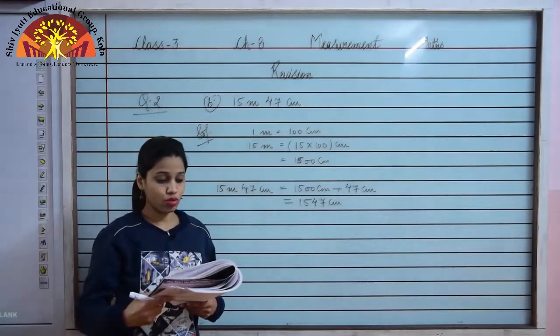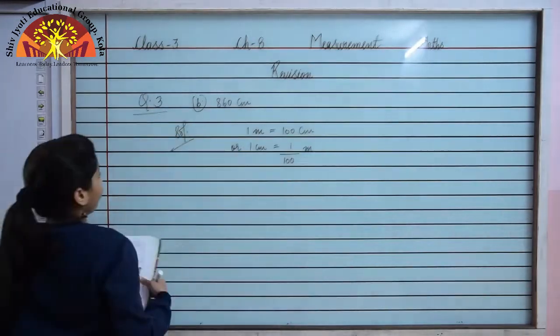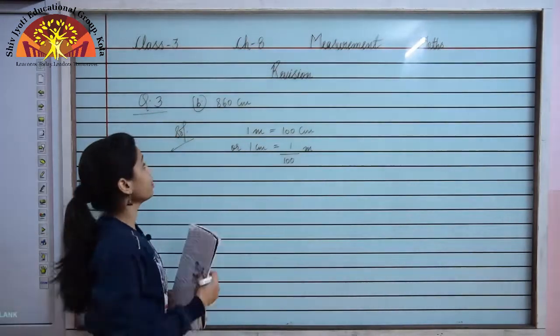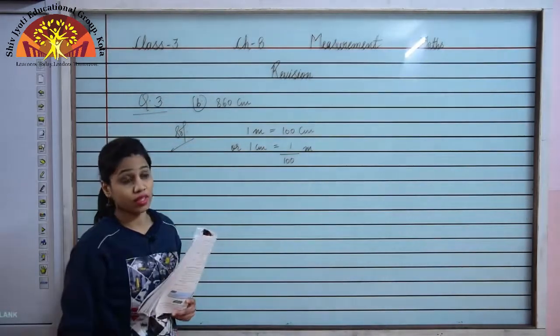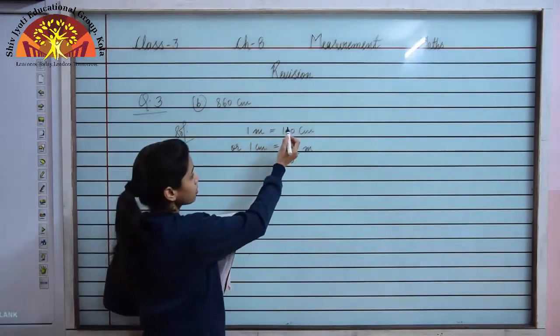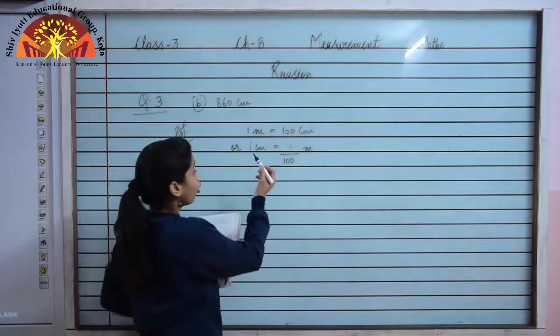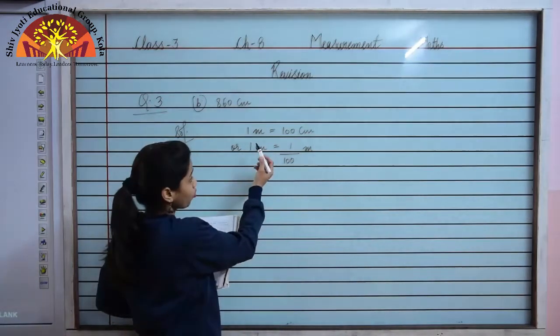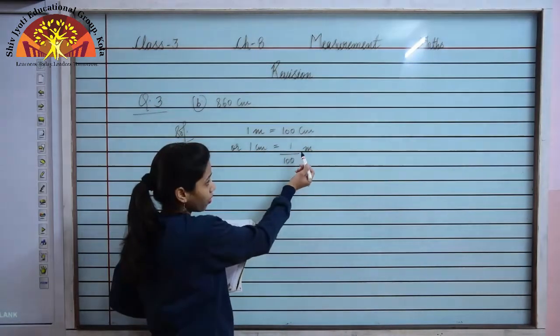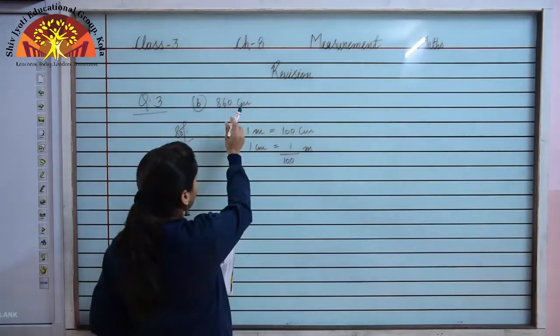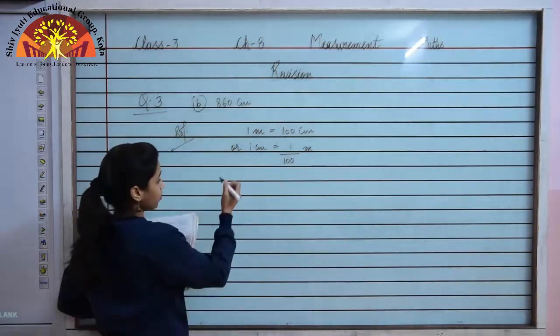Now let us do question number 3. Question number 3, B part is 860 centimeter. Since you know 1 meter is equal to 100 centimeter, or we can write 1 centimeter is equal to 1 upon 100 meter, I have to convert this into meter and centimeter.